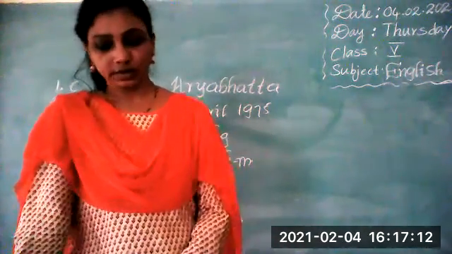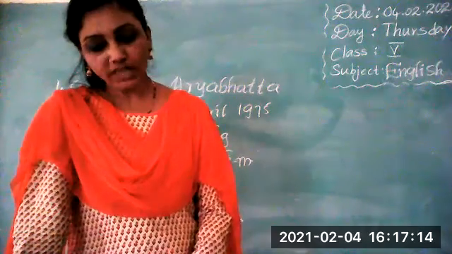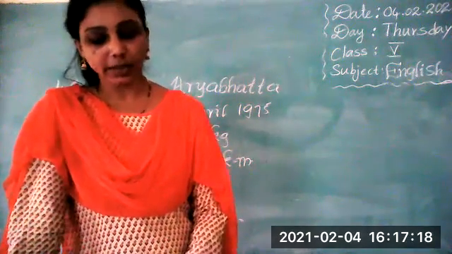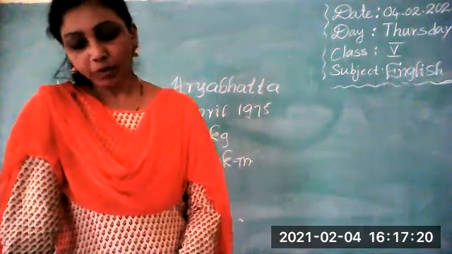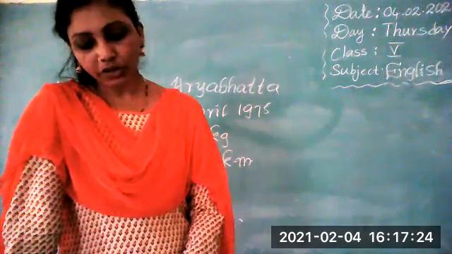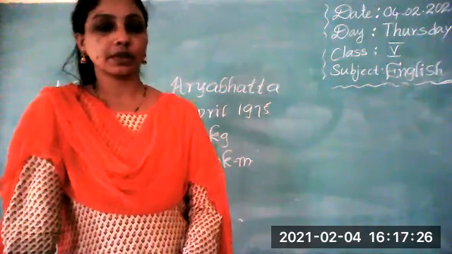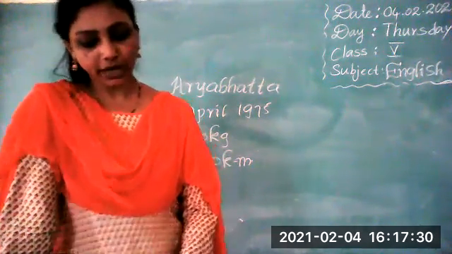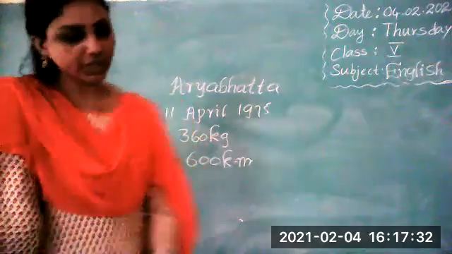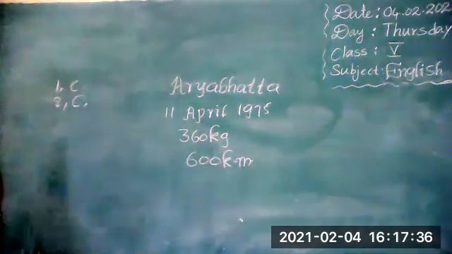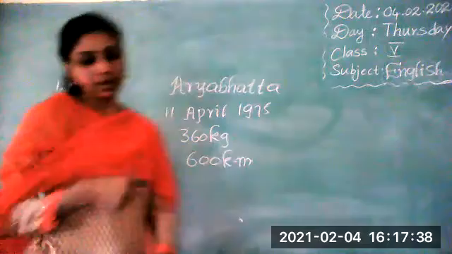Next. Who was Aryabhatta? A satellite, a modern scientist, a mathematician of India, or a European mathematician of the 5th century? He's the mathematician of India. So here also option C. Second one also option C. He's a great mathematician of the 5th century.